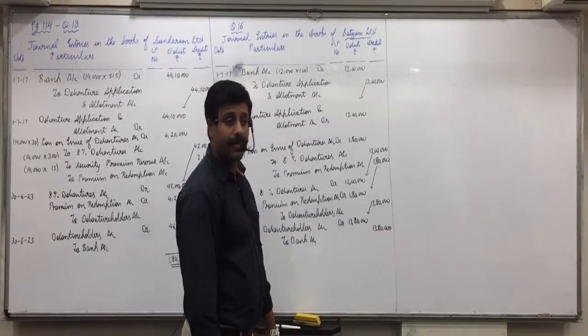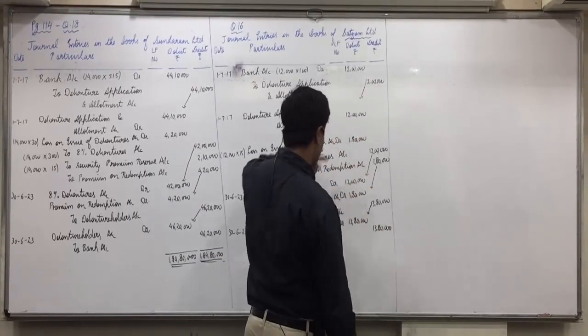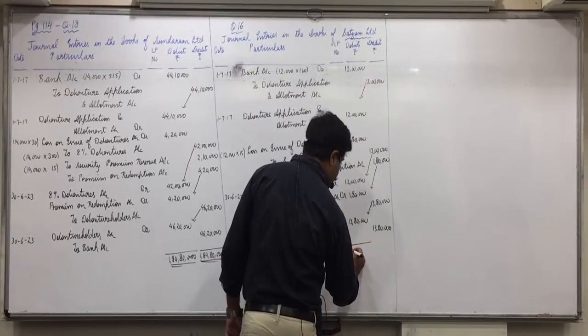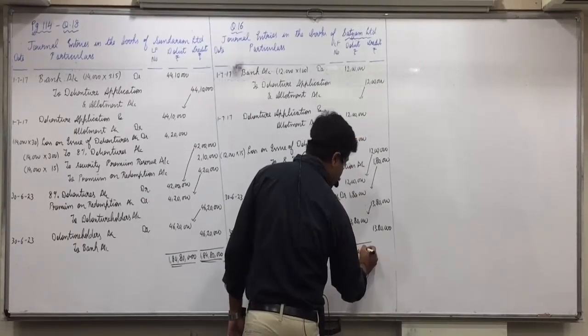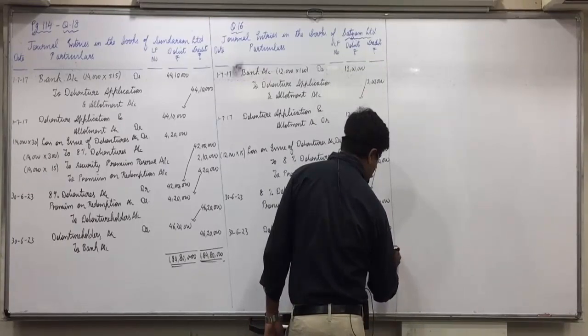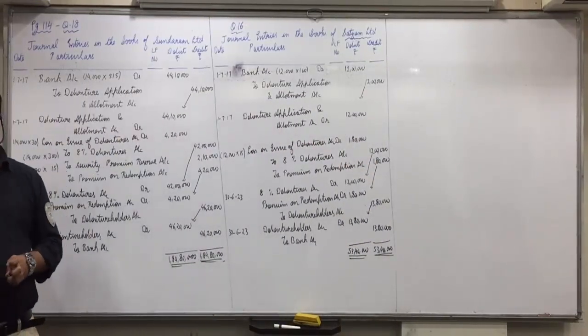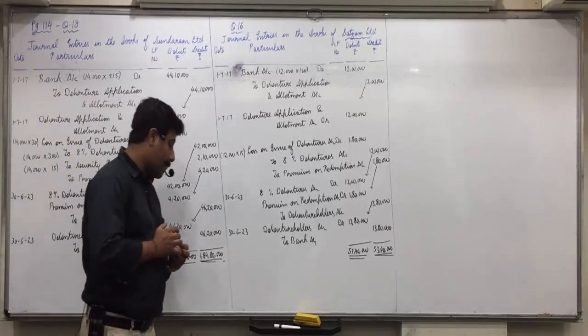Did you understand this? Yes. 13 into 3, 39 plus 2, 45. 53,40,000. Yes, 53,40,000. Is everyone clear with this?